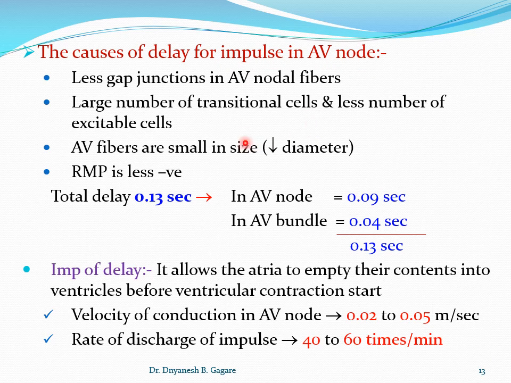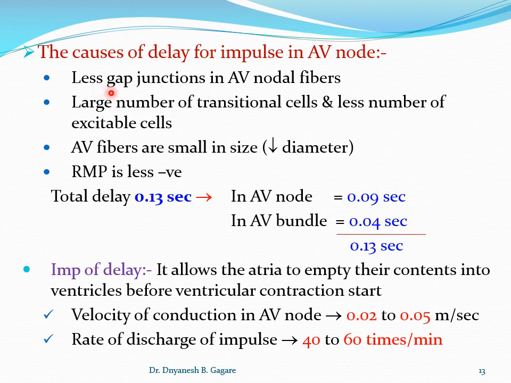Once the impulse is produced in the SA node, it comes to the AV node, and in the AV node there is a delay for conduction. And what is the cause of delay? Why does the conduction velocity decrease in the AV node? Try to understand, students. It is very interesting.